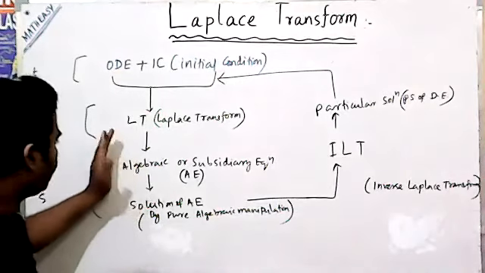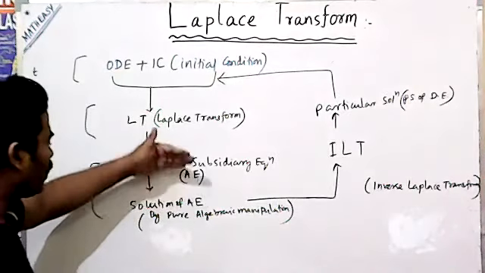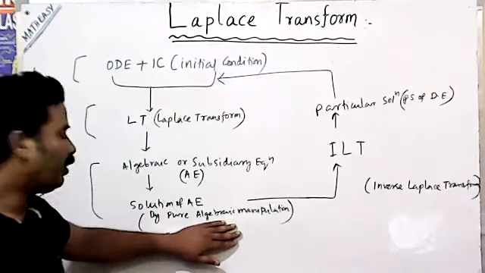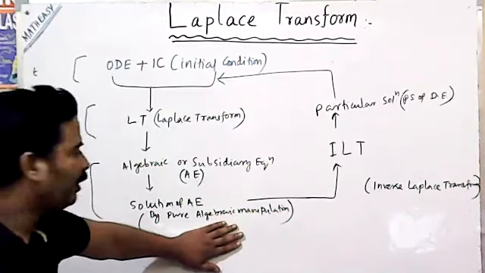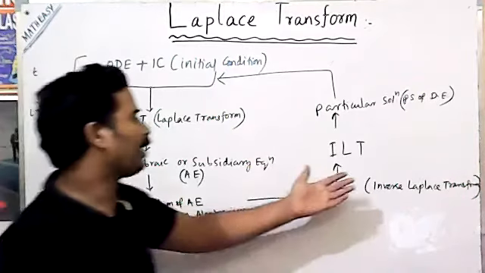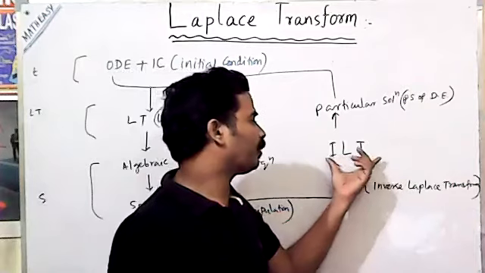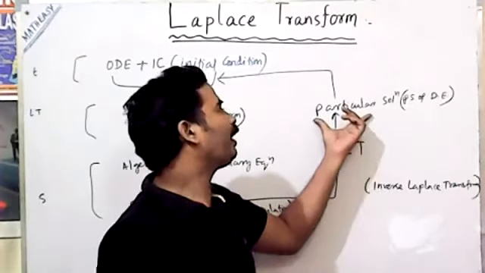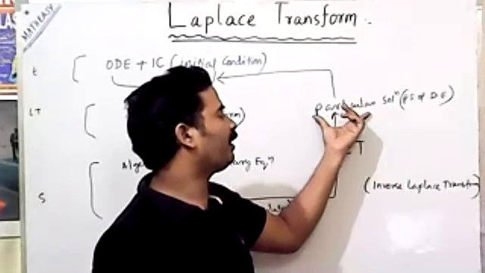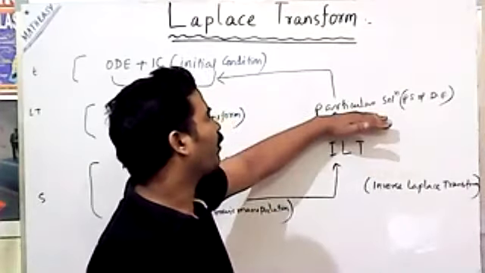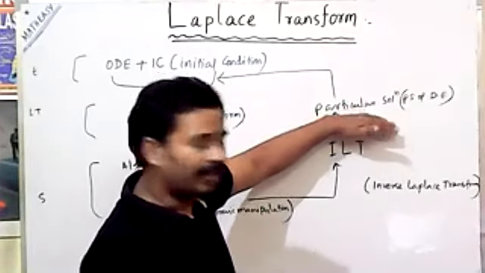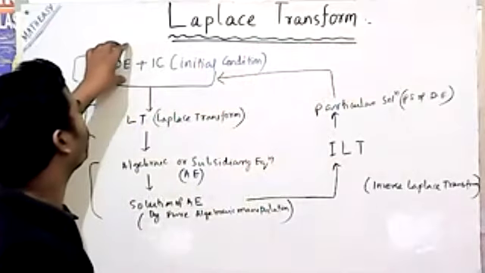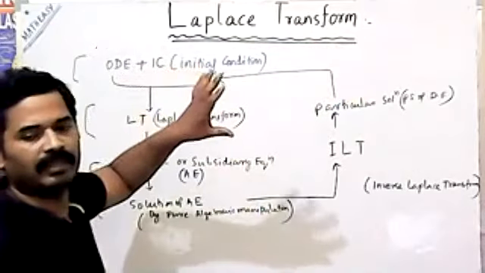Then the solution of the auxiliary equation is obtained by simple algebraic manipulation. After that we get the inverse Laplace transformation. Then from the inverse Laplace transformation we get the particular solution of the differential equation.